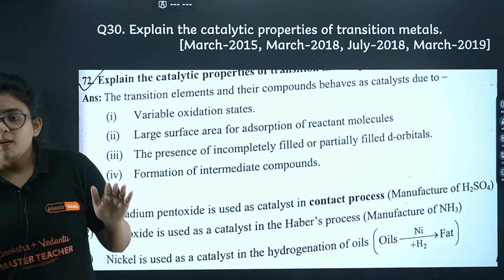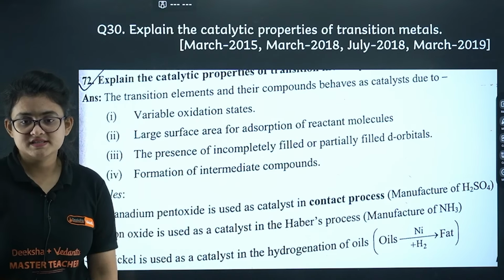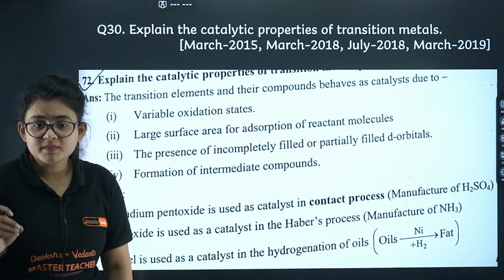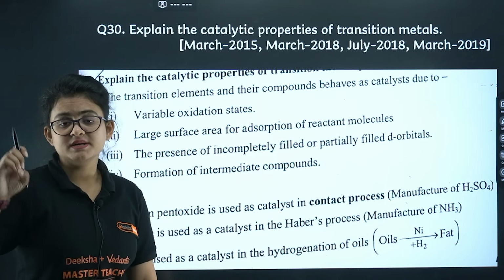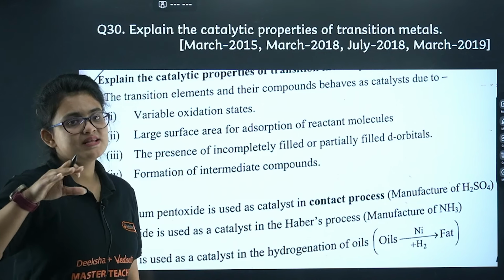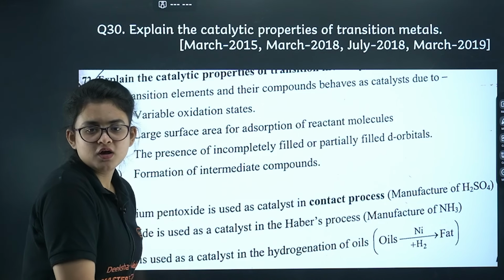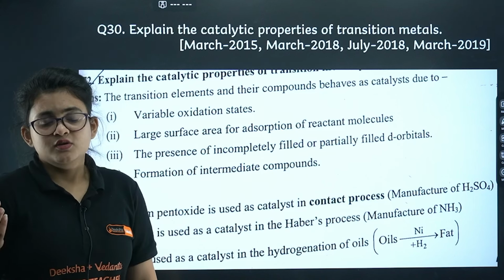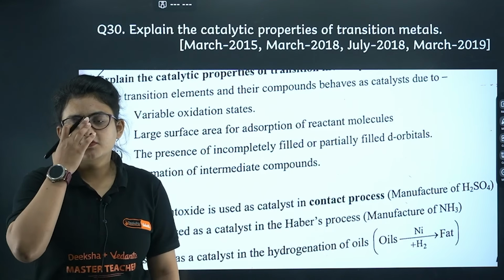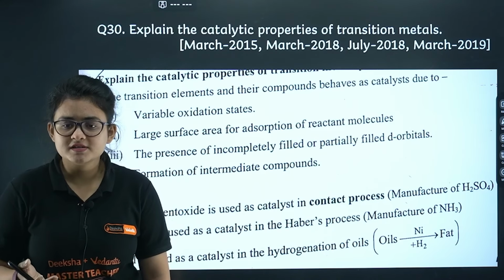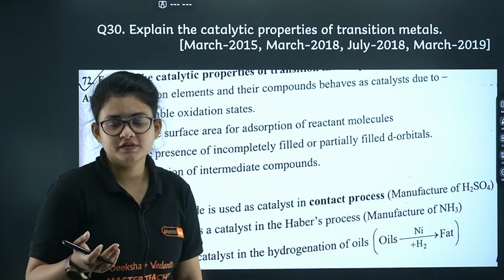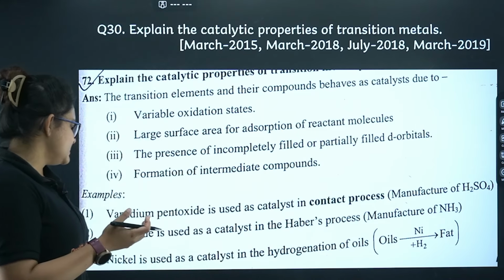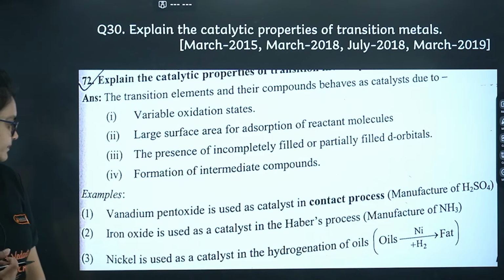And partially filled d orbital, important thing, and formation of a very stable intermediate, that makes the activation energy lower. A few examples you can give, like vanadium pentoxide, which is used for the contact process for the manufacturing of H2SO4. Like this type of example you can give.